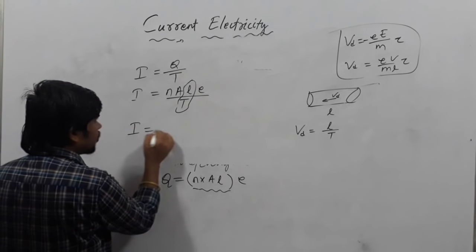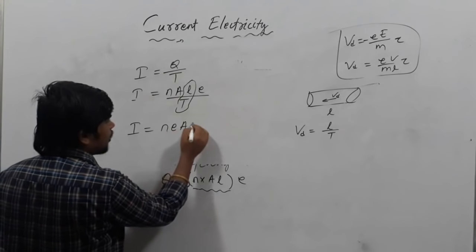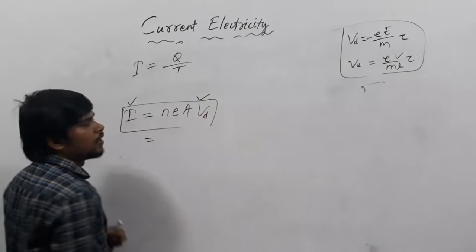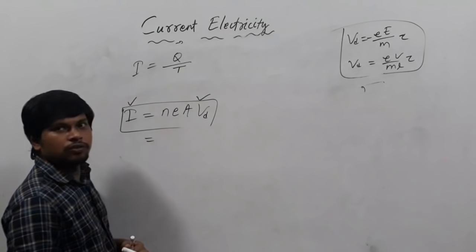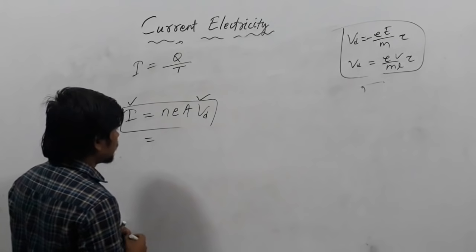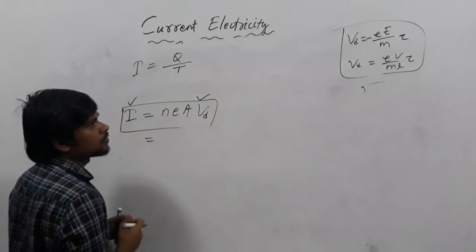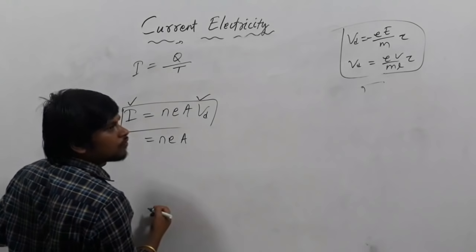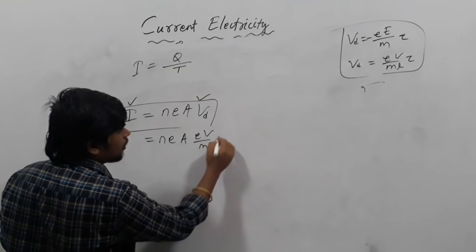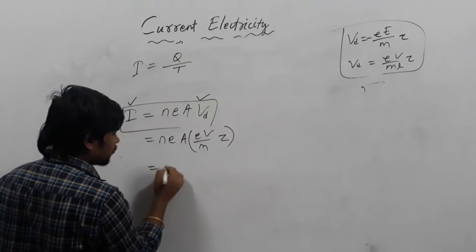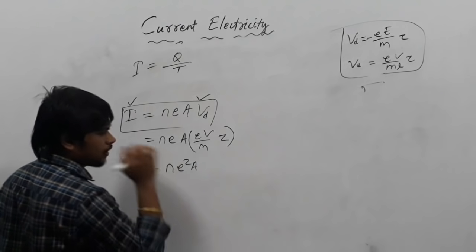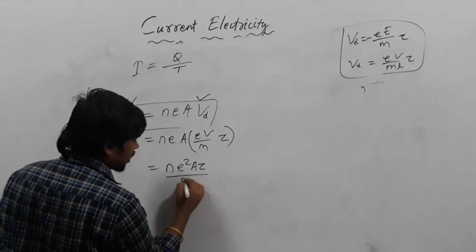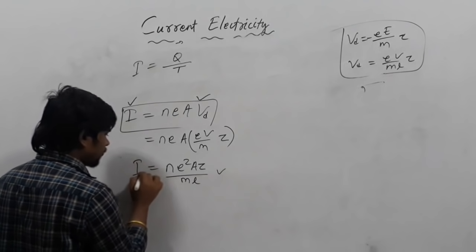So I equals n e A Vd. This is the relation between current and drift velocity. This is a very important relation. After that, just put the value of Vd here. So how much will it be? n e A, and write down the value of Vd, eV by ml into tau. So n e square A tau by ml into V.